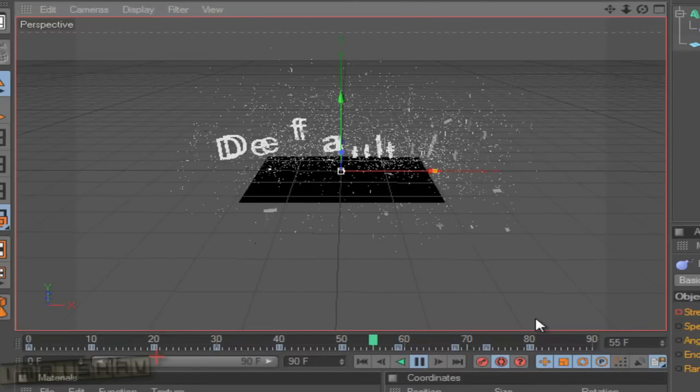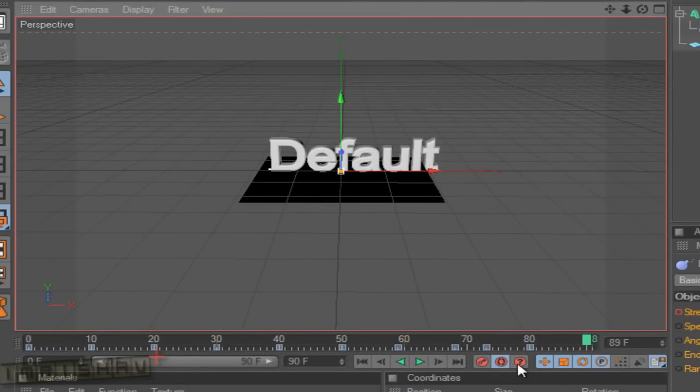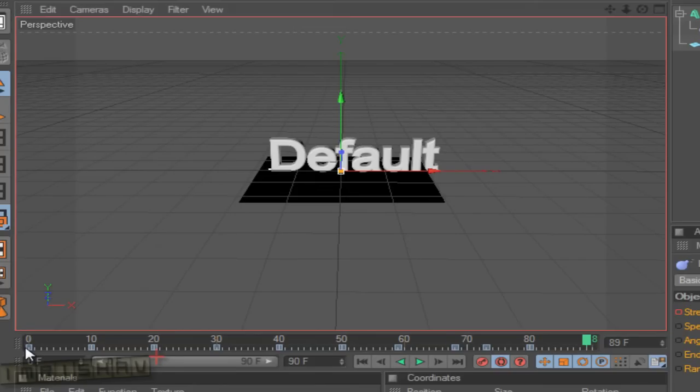So that's how you do it. Just remember to enable auto keyframing. The shortcut is Control F9, and this is the symbol of the animation you have added. Okay, now we are done with the animation.